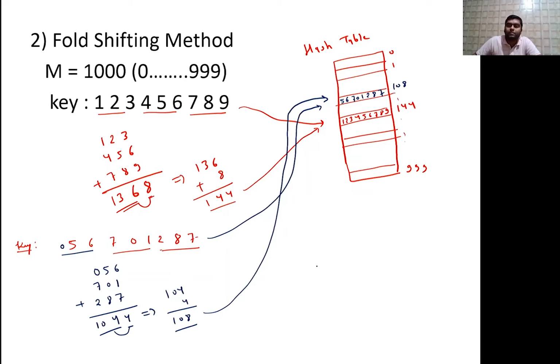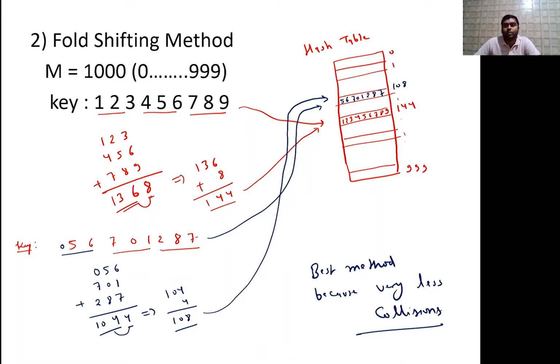Okay, so this is the best method because there are very few collisions. So the fold shifting method is quite useful for designing a hash function. Okay, so this is the fold shifting method. So these are the folding methods.